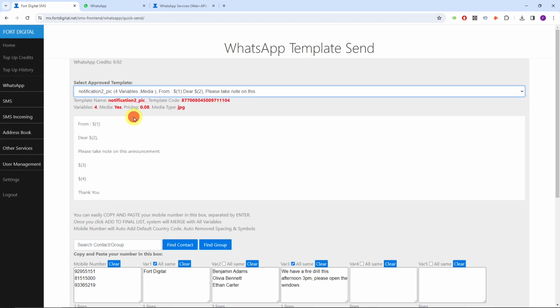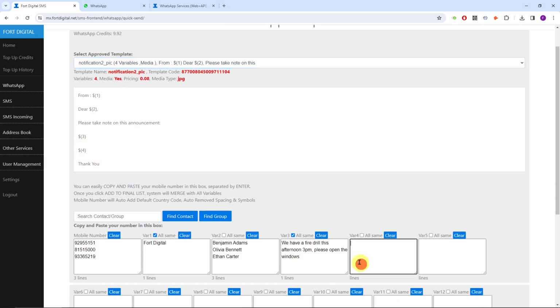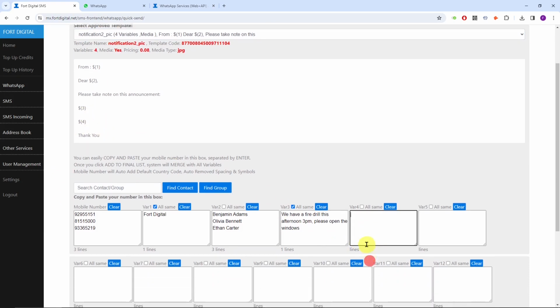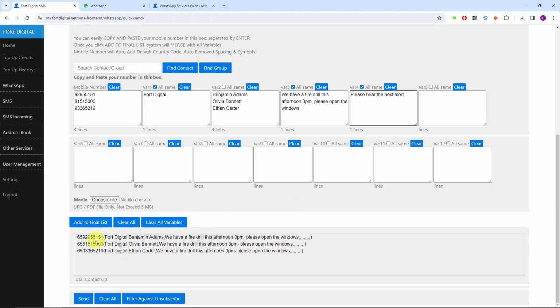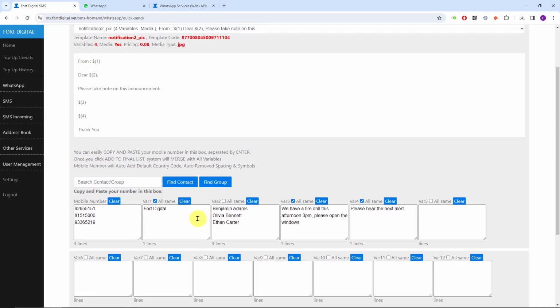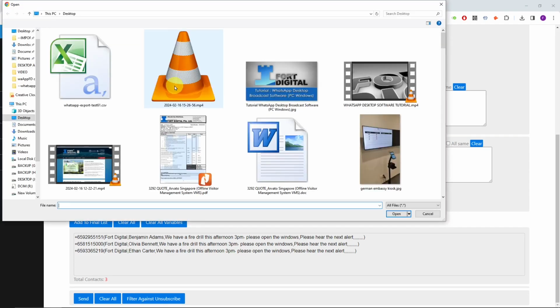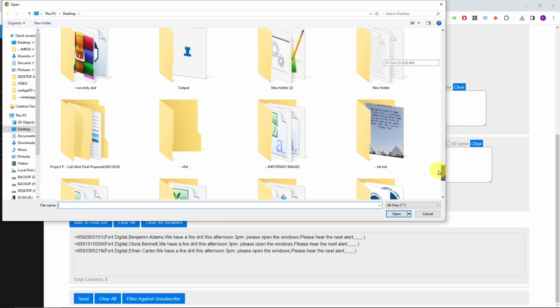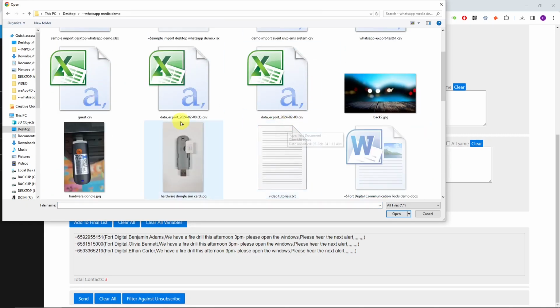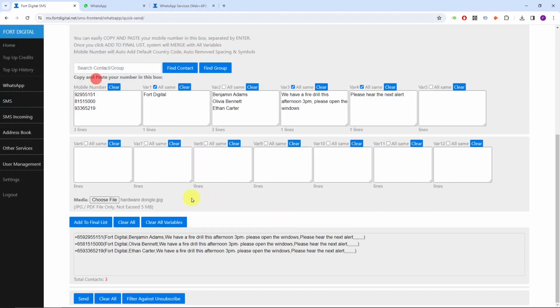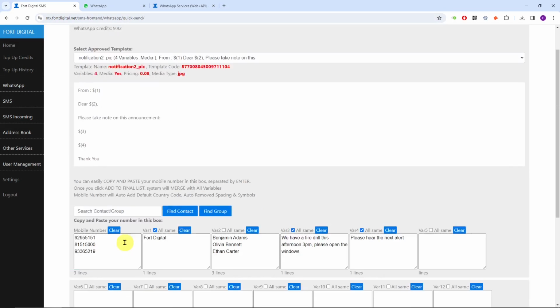For example, I select a template. This template has 4 variables, so I have to fill up the 4 variables. This is just examples. I add to final list. Now I fill up variable 1, 2, 3, 4. This time I'm going to choose some image, for example, the pictures of this. Then I click send.